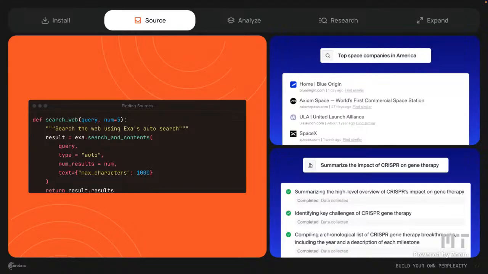is going to go out and find a bunch of results related to AI and climate change, both based on the keywords AI, climate change, and such, and also the semantic meaning. For example, if you're talking about increased levels of pollution due to machine learning, that's going to be semantically matched with the query because they both really mean very similar things. And then of course we have some parameters like num results and text, which you can customize depending on how much content you want the function to bring in. So this is an example of some of the different sources that you might get from Exa.